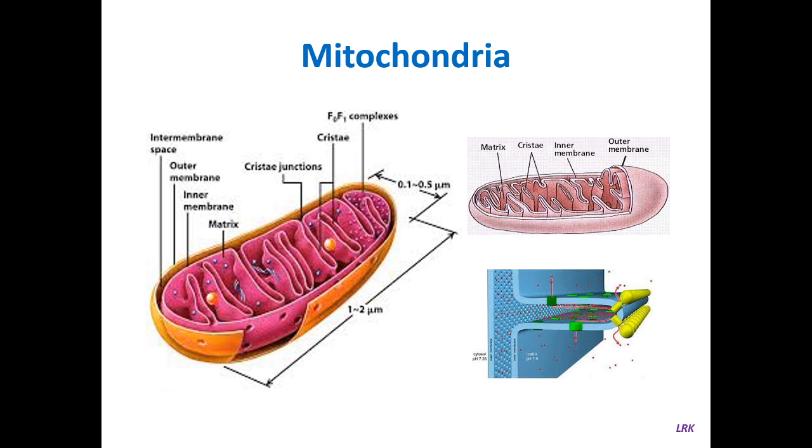These mitochondria are typically rod shaped. You can see here they are rod shaped, and they are about 0.2 to 1 micrometer in diameter and 3 to 10 micrometer long. Diameter is from here to here, and they are 3 to 10 micrometer long. This is the length.